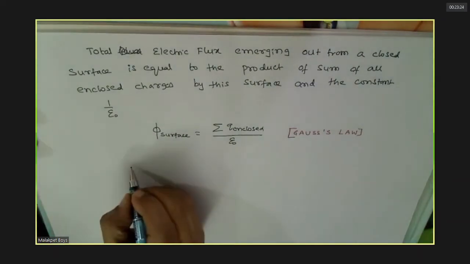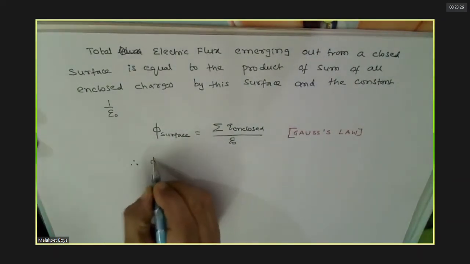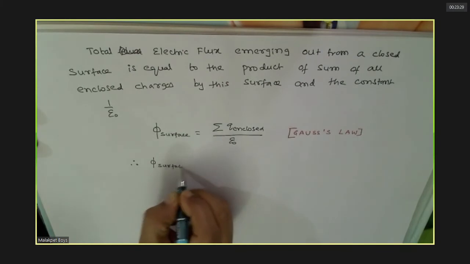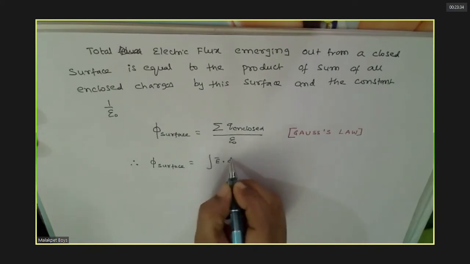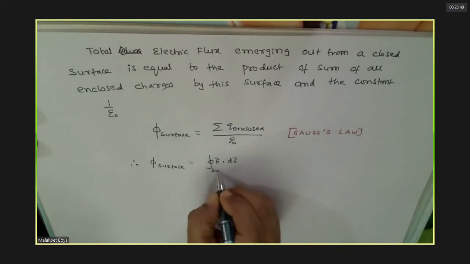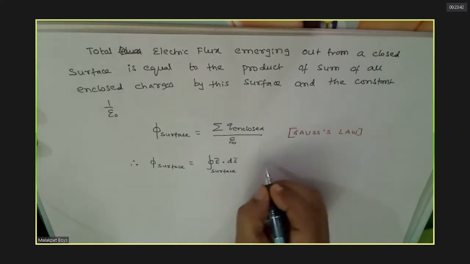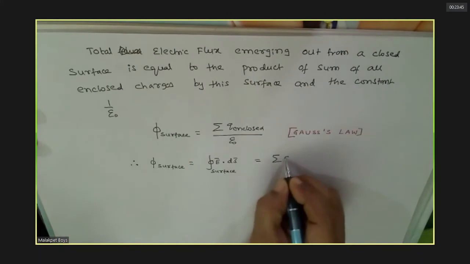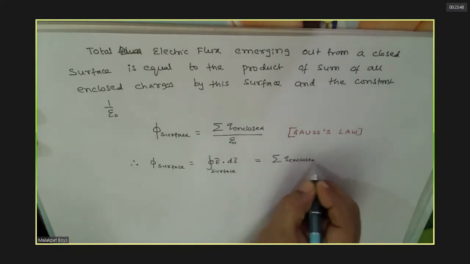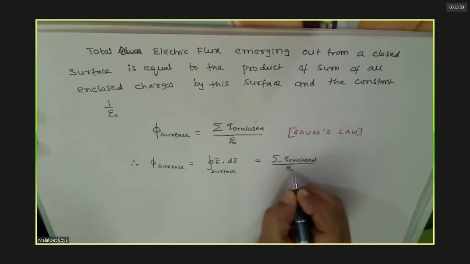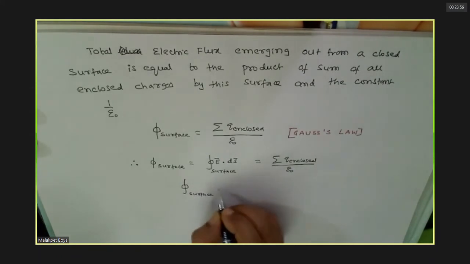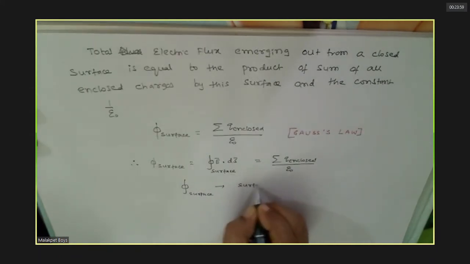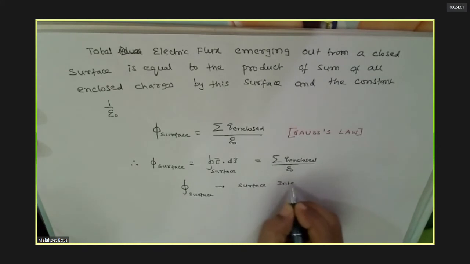We can say that flux through any surface can be computed as equal to this, the sign that integrates the surface integration.